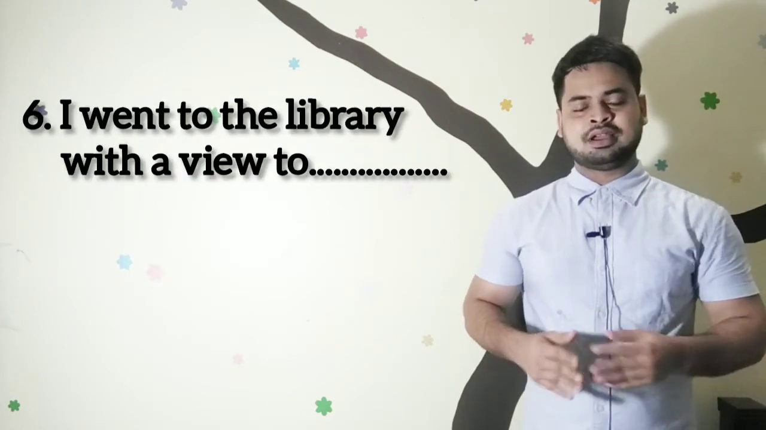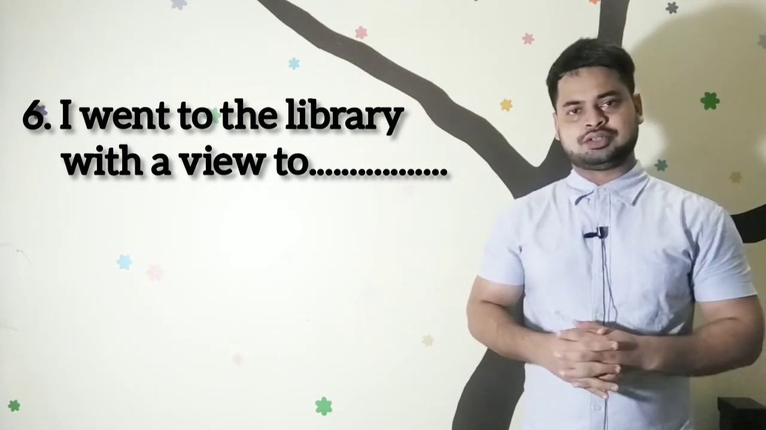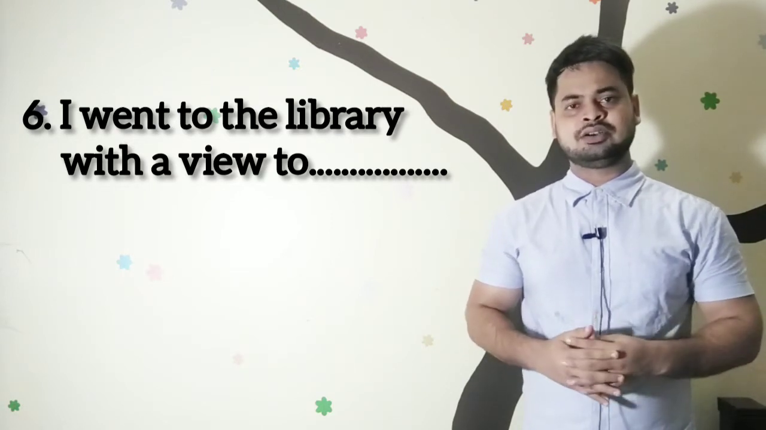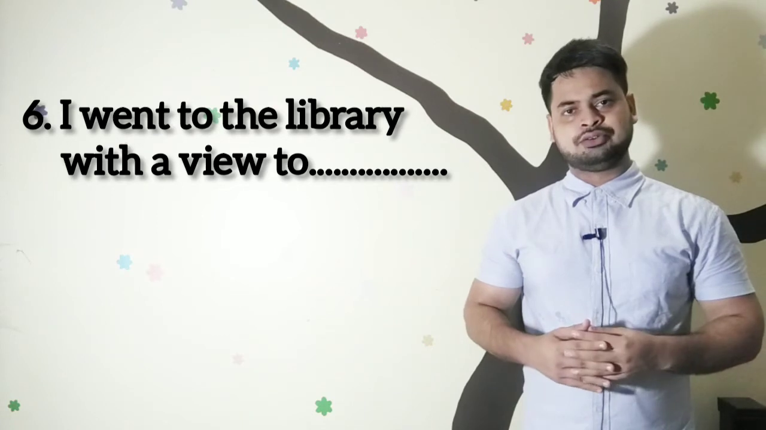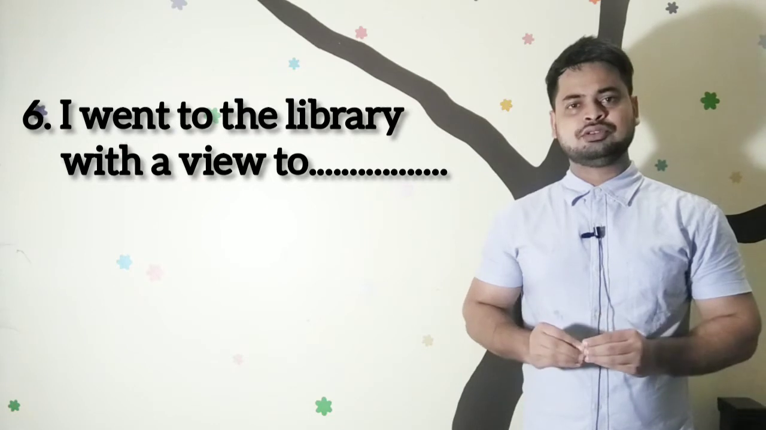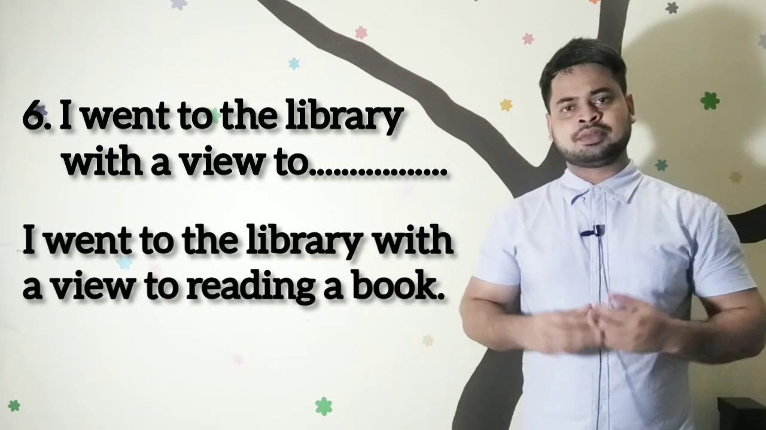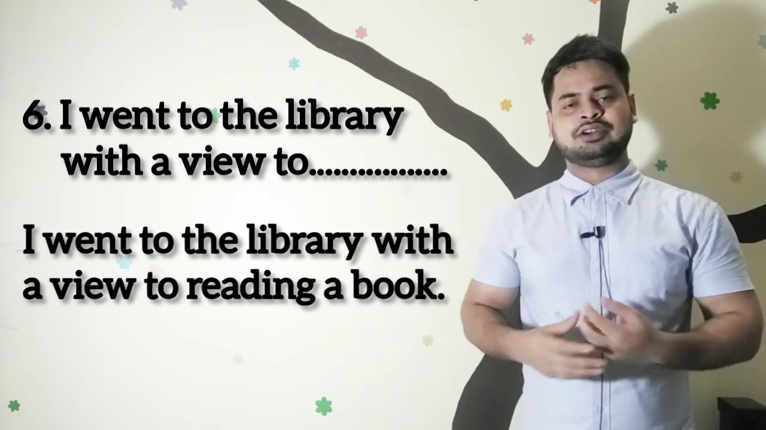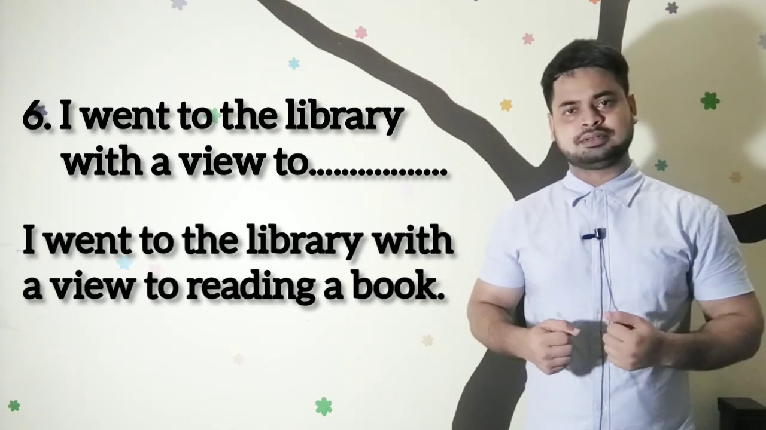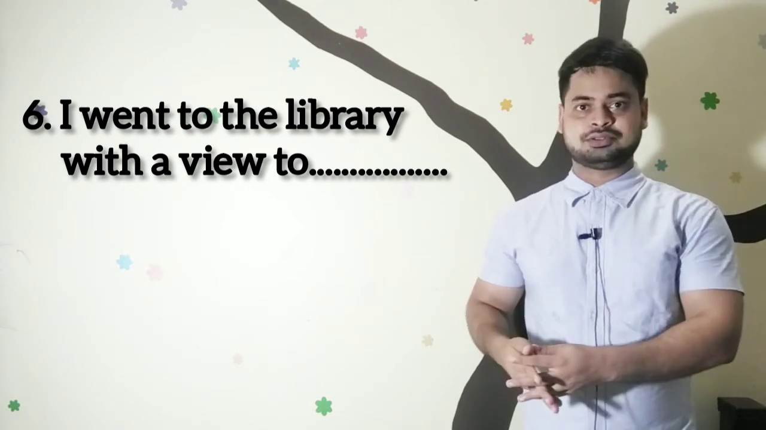Number 6, I went there with a view to dash. We know that we include ing with the verb after some phrases. These phrases are with a view to, look forward to, be used to, and get used to. So here we have to use verb plus ing after with a view to. We can say, I went to the library with a view to reading a book. Here I can also say, there was a purpose, that's why I went to the library. And that was reading books.